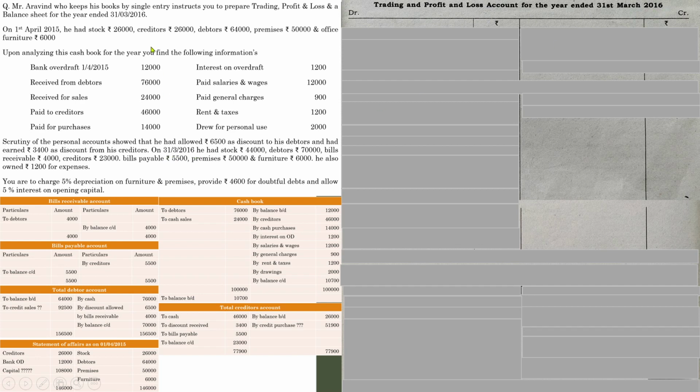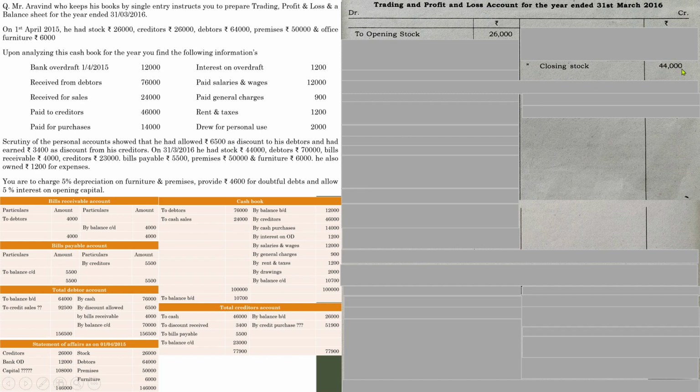That is given in the question. See, balance sheet as on 31/3/2016. So we all know the procedure of a trading account. To opening stock, 26,000. Whenever there is an opening stock, there will be a closing stock. If closing stock is available in the question, you can directly write it down. In some questions, there may be an adjustment where you need to find out the closing stock. In this case, the closing stock is already given, so 44,000.